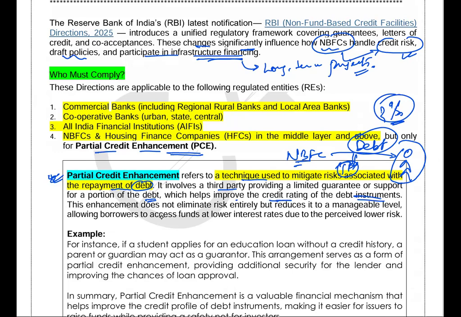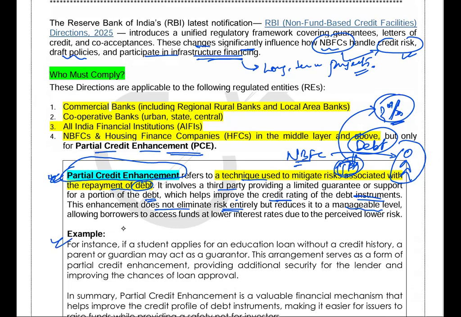All right. This enhancement does not eliminate risk entirely because the third party is guaranteeing only a certain portion of that debt. So it is not going to eliminate the risk entirely, but reduces it to a manageable limit. Now NBFC can manage the remaining part of the risk. Okay. So therefore, partial credit enhancement facility helps to reduce the credit risk associated with the credits given by them.